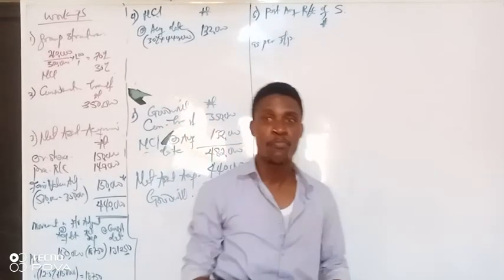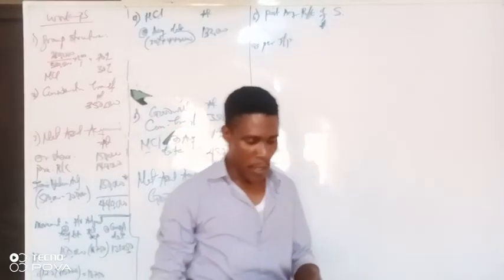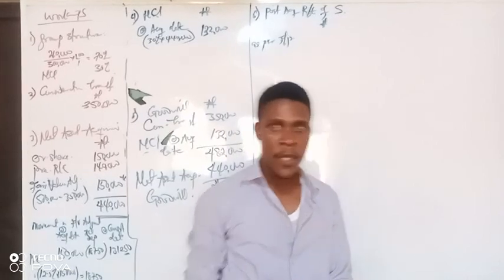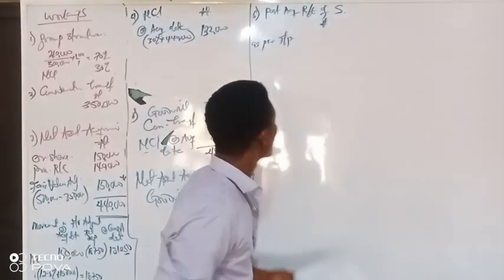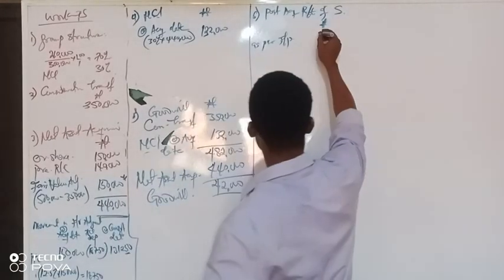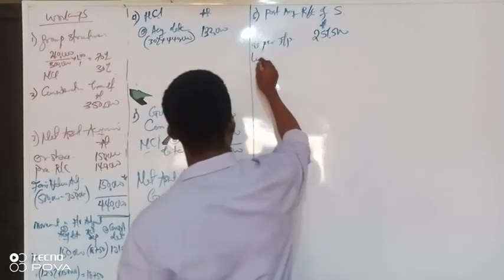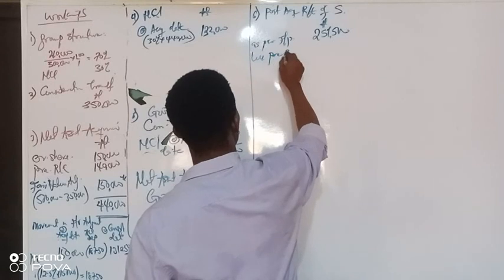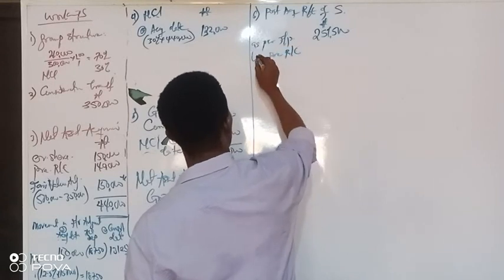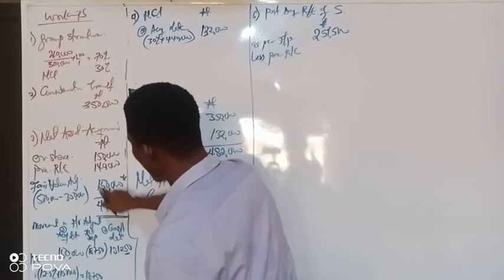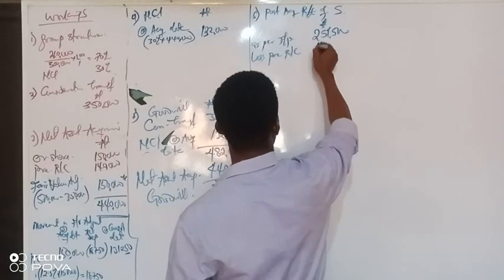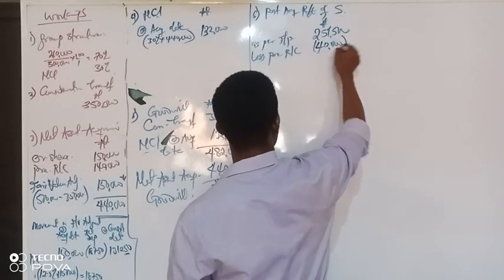That figure is for both pre and post. And since we are looking for post, we just remove the pre from it. So what is the figure in question? 251,500. What do we do now? Less pre-acquisition retained earnings, 140,000. We less it.